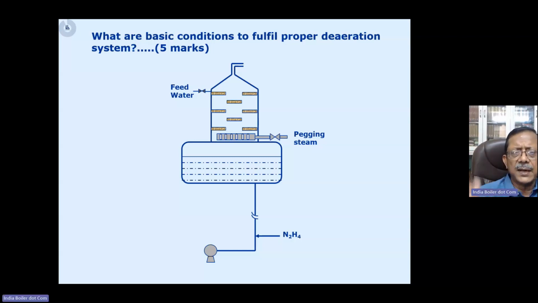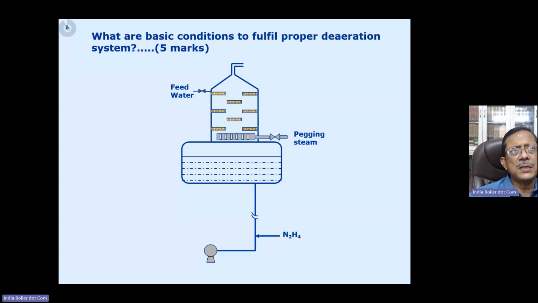Now, when we write the answer, how do we do it? First, of course, you remember this kind of simple diagram. If you add it with the answer, it is going to carry a lot of weightage, right? Along with this, your text answer is going to be much more linked with the diagram, and therefore the examiner would have less difficulty in understanding what you're trying to say. So as I told you, first of all, like a PowerPoint presentation, a point-wise answer, not too much text. Those are the basic things you need to remember.